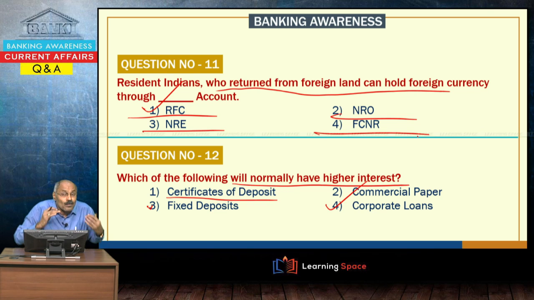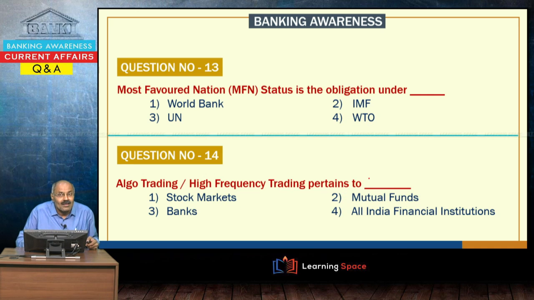Here, if high rated corporates want money for a shorter duration, they can borrow from a bank, or they can issue commercial paper and borrow from the public. When the bank interest rate is less, they will go for banks. So, normally commercial paper interest rates are lesser than the interest rates charged by the banks. So, the right answer here is corporate loans.